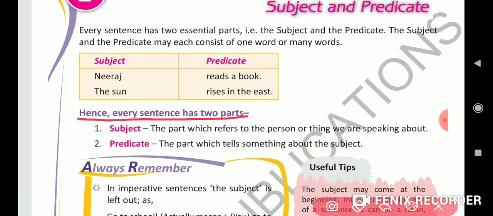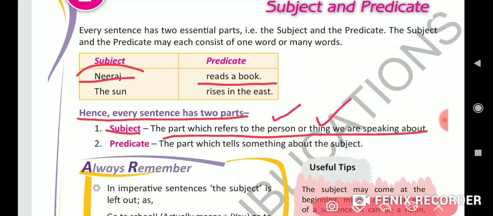Every sentence has two parts. So first is subject, the part which refers to the person or the thing we are speaking about. So what is subject? The person or the thing we are speaking about. Either the person or the thing is known as subject. For example, here Neeraj reads a book. So what is Neeraj? Neeraj is a person. So what is Neeraj? Subject.